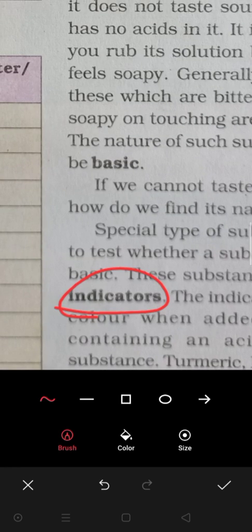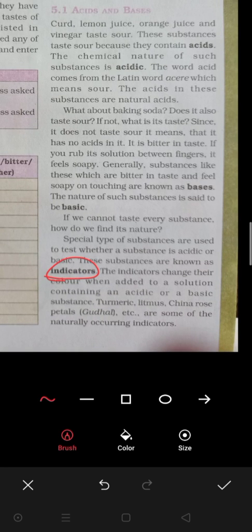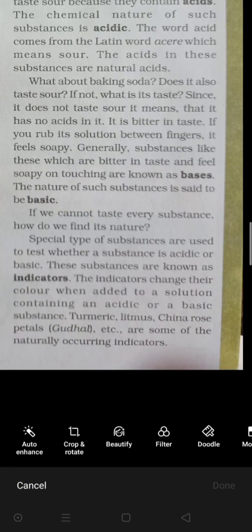What is the role of the indicator? The special type of substances that are used to test whether the substance is acidic or basic, these substances are known as the indicator. Clear? इंडिकेटर का काम क्या है कि हमें सब्सटेंस को आइडेंटिफाई करना है कि whether the substance is acidic in nature और बेसिक इन नेचर. क्लियर?